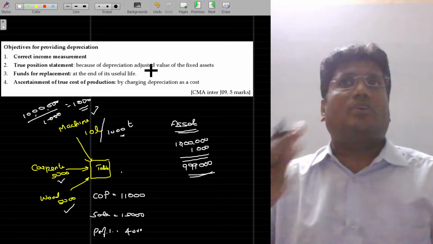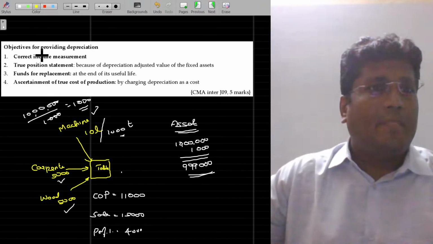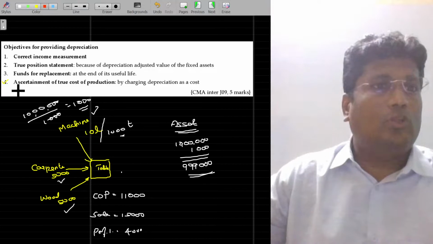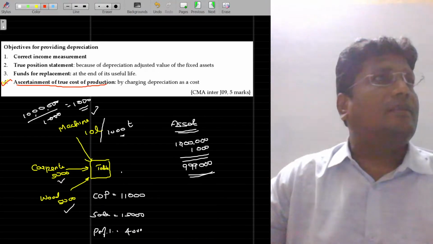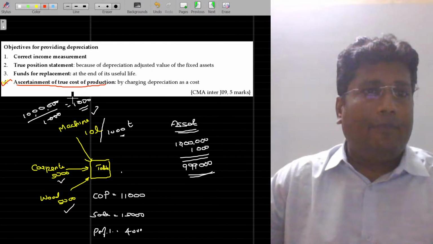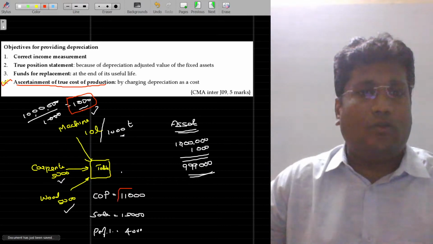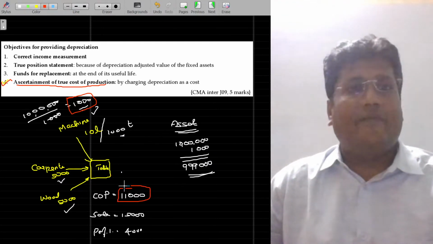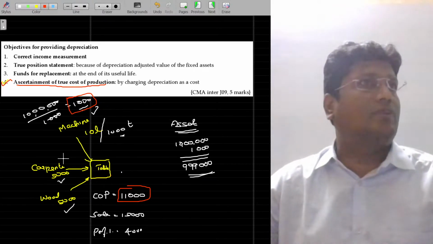Okay. What are the objectives of depreciation? Let's see here. Fourth point: ascertainment of true cost of production. If I am not able to find out the value lost because of producing the table, I cannot find out the cost of production. Am I right? Otherwise, we may be misguided with the higher value, 10 lakhs, 10,000.